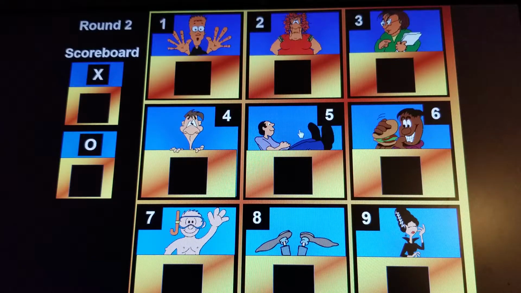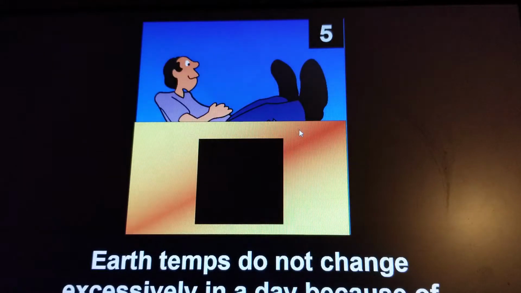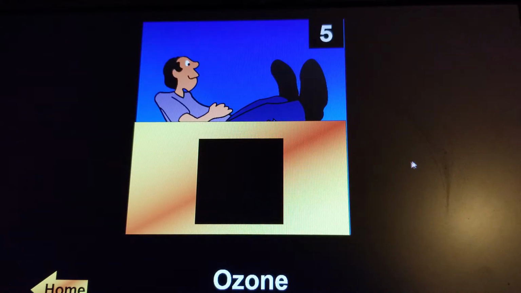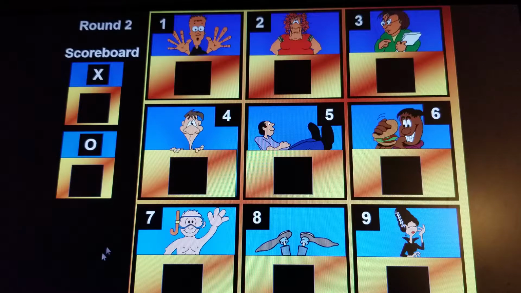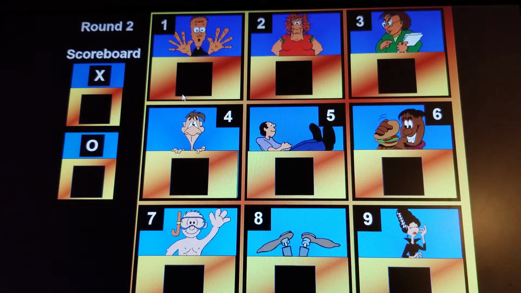Since X started last time, we'll have O start this time, but still at the center square. Earth temps do not change excessively in a day because of... Wait a minute, this is round 1 still. Oh, I know what I did wrong. Okay, we are going to pause that for one moment. Okay, fix the quick error there. We are going to go, of course, circle, starting with our center square.